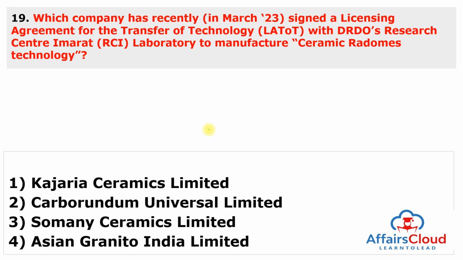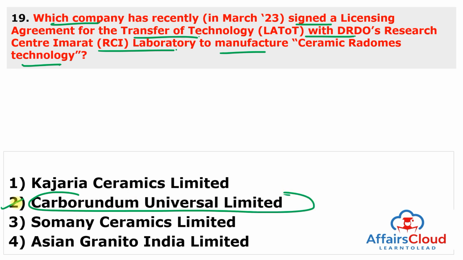Moving to the next question. Which company has recently signed a licensing agreement for the transfer of technology with DRDO's Research Center Imarat Laboratory to manufacture ceramic radomes technology? And this is Carborundum Universal Limited. So, remember this question from the slide, that Murugappa Group owned Carborundum Universal Limited has signed a licensing agreement for transfer of technology with DRDO's laboratory, known as Research Center Imarat, to manufacture ceramic radomes technology used in the missile system.